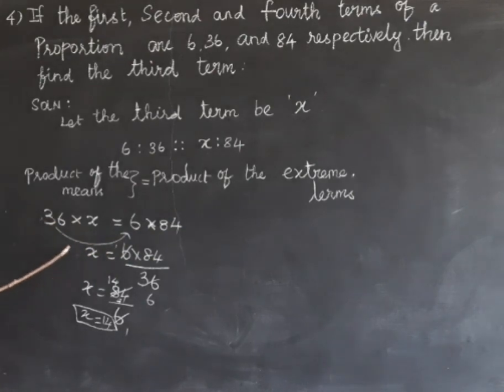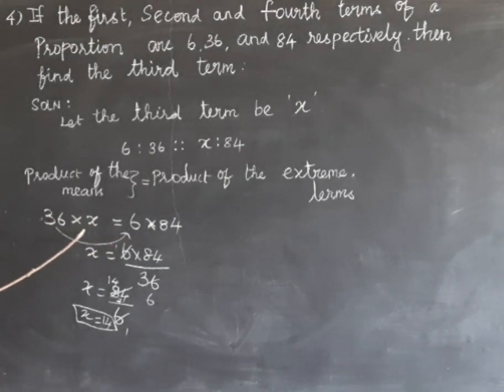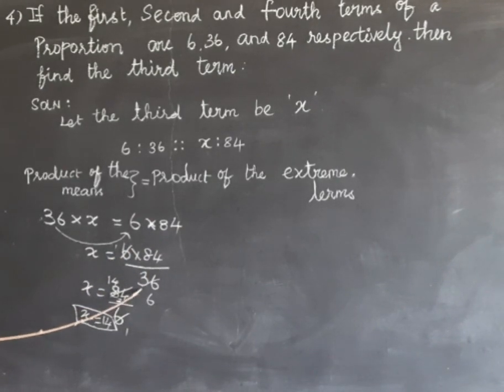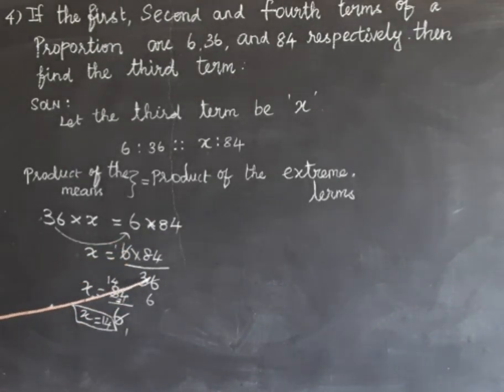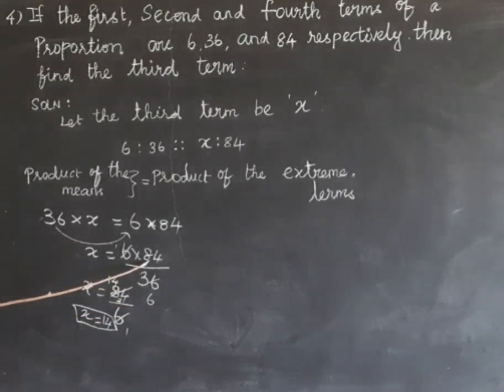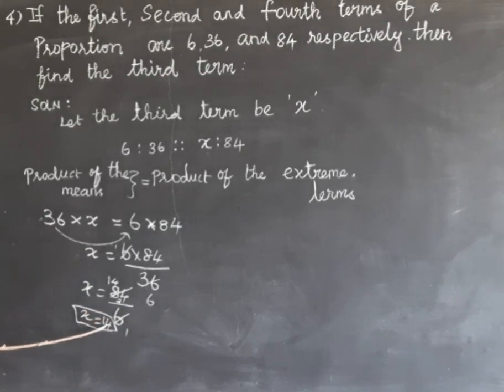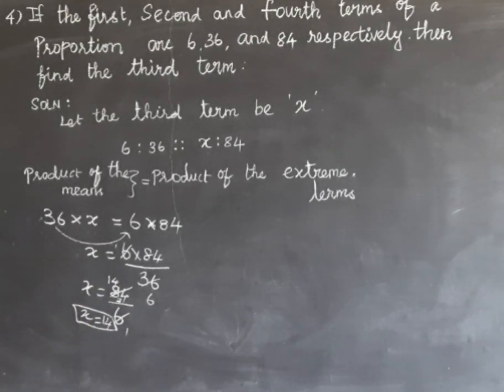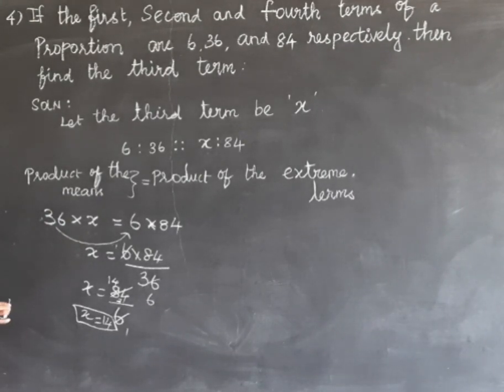So when we move 36 to the other side, there is multiplication, so it becomes divide. So 6 into 84 divided by 36. 6 ones are 6, 6 sixes are 36. So now 84 divided by 6. 6 fourteens are 84. So third term equal to 14.